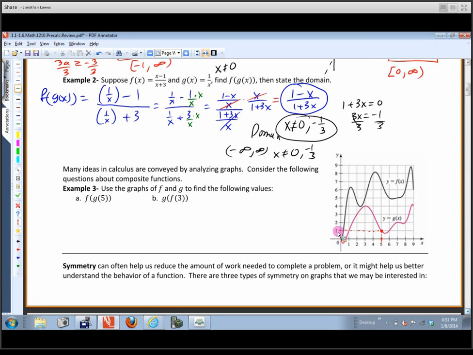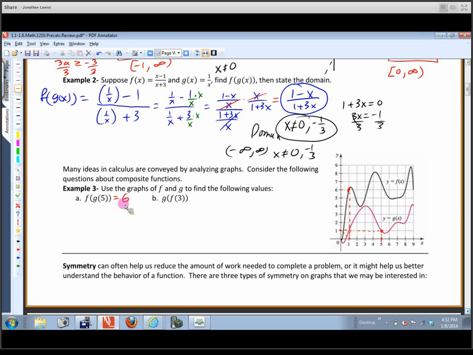The function value, the y value that I get out is 1. Well, then I take that and I evaluate f at that particular function value. So I'm going to trade the y coordinate for an x coordinate. Instead of being the y that I get out, it's now the x that I plug in. And then I go up here and I'm not on g. I want to figure out what f of that value is, and it's right here. So the answer to this one is 6.